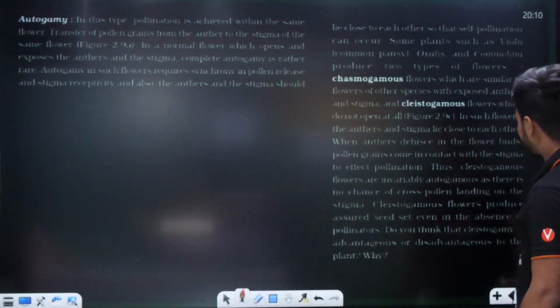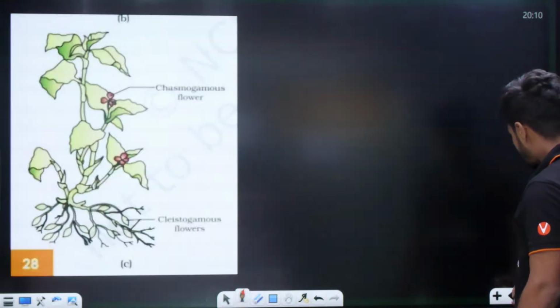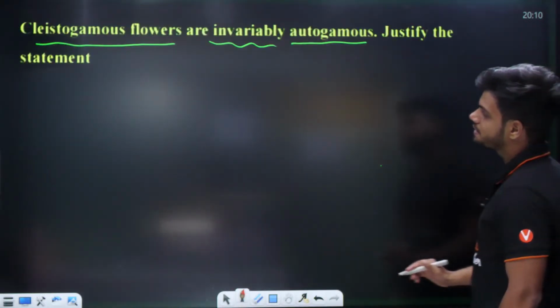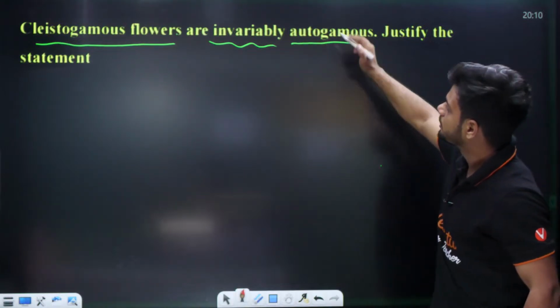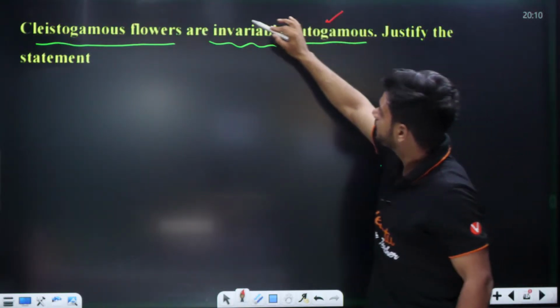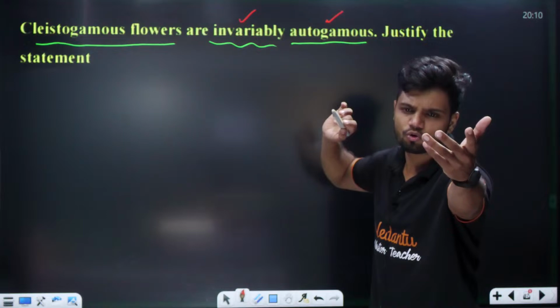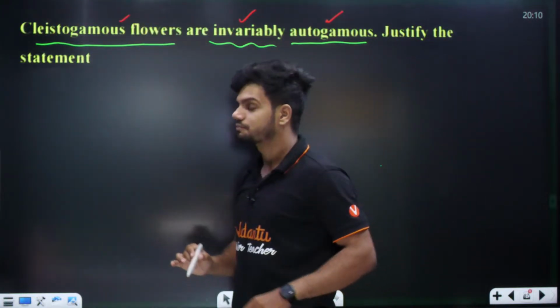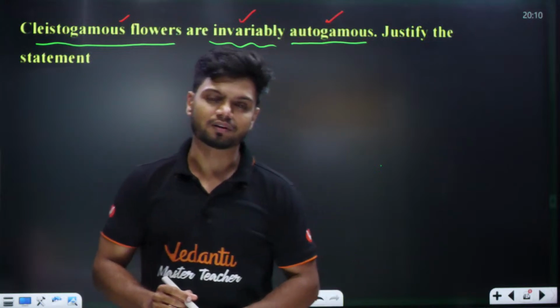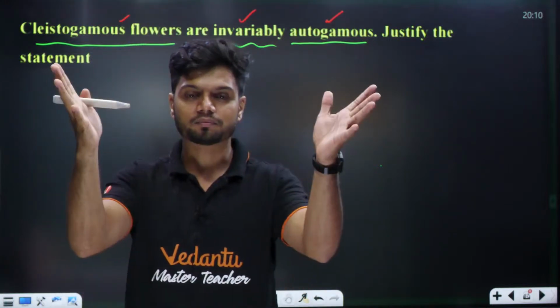She's always very active. Now students, we'll go back to the question. The question says, cleistogamous flowers are invariably autogamous. Now you know the meaning of autogamy. Invariably means they don't have an option. No option at all. Then what is a cleistogamous flower? Cleistogamous flowers are flowers which do not open.